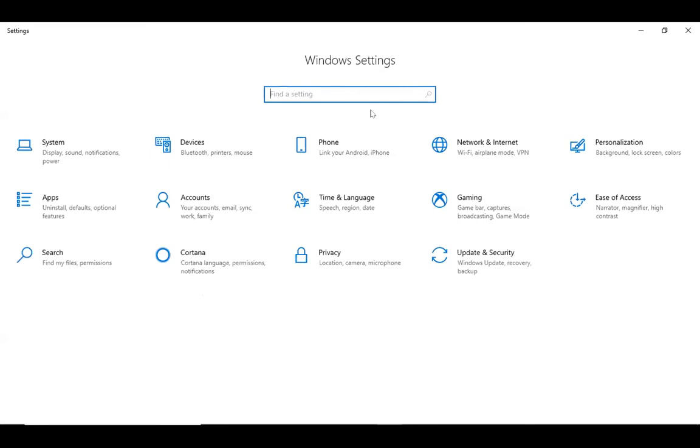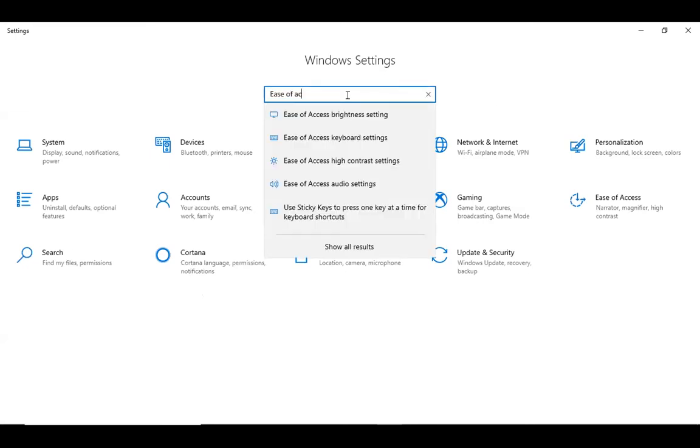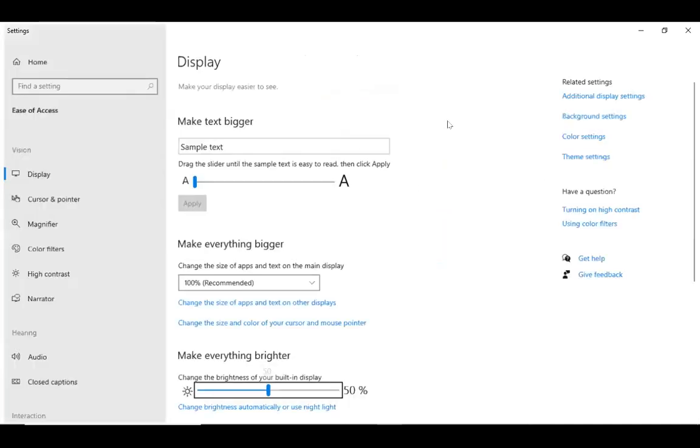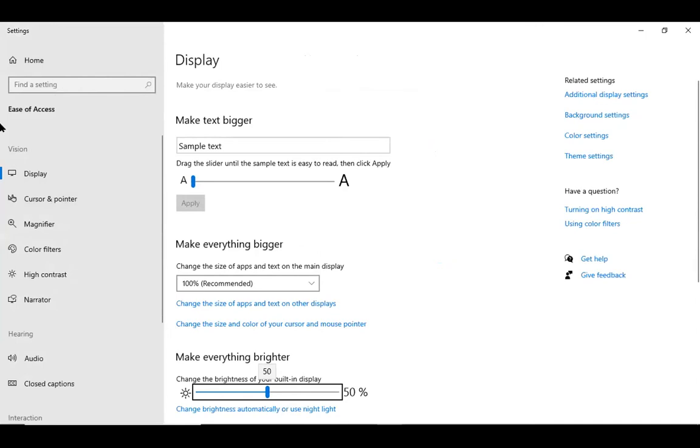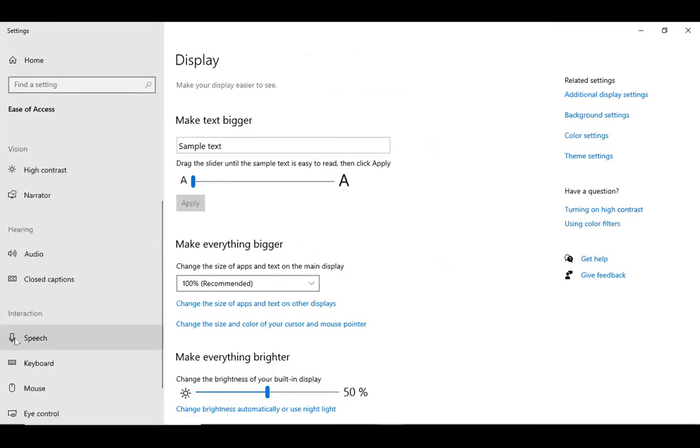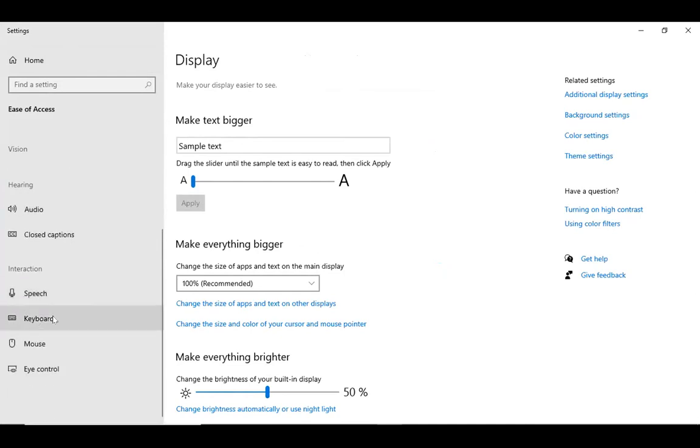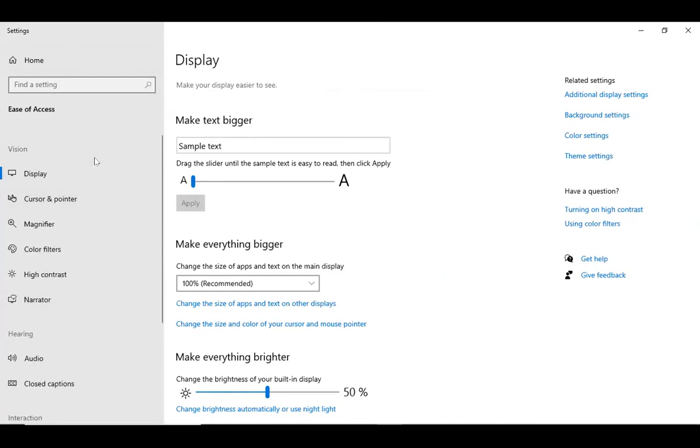But if you can't find it, you can always use the search bar at the top. You just type in ease of access and it should pop up in a list and you can click any one of those and it will bring you to those settings. So now we're in ease of access. Over on the left, we see the list of all the different options we have. And the first section is vision, and then we have hearing, interaction and more.